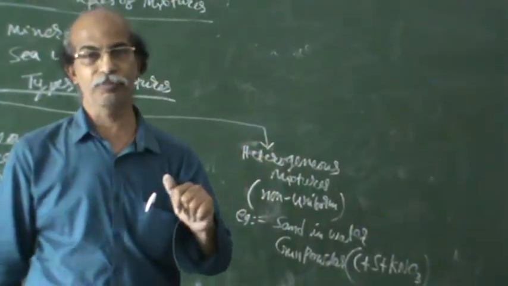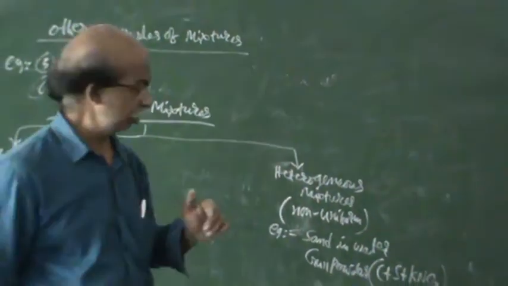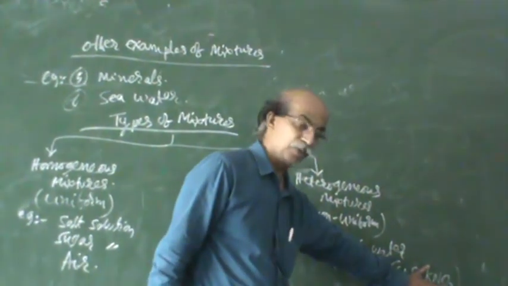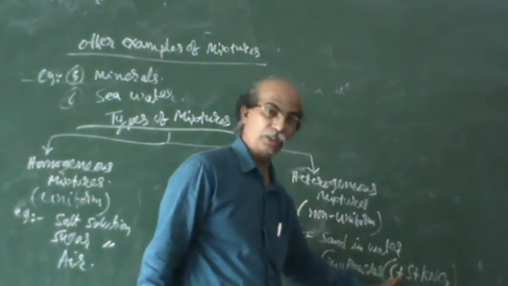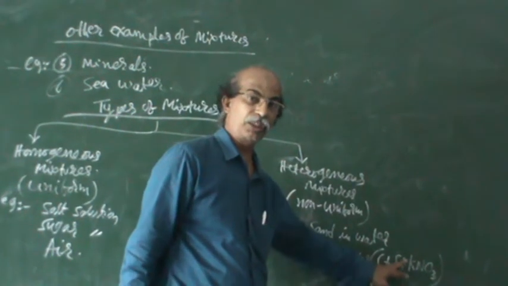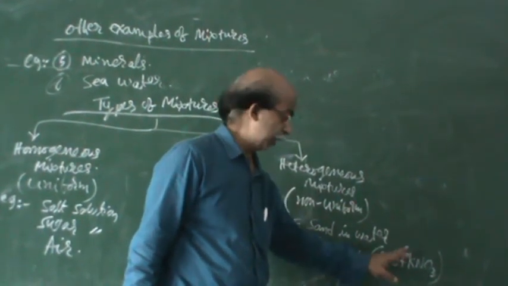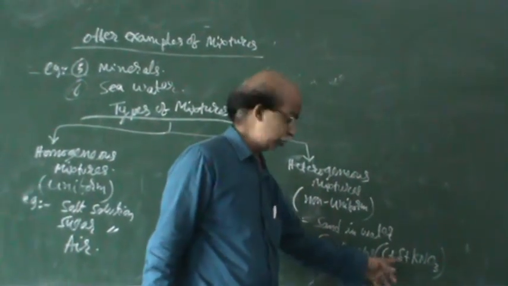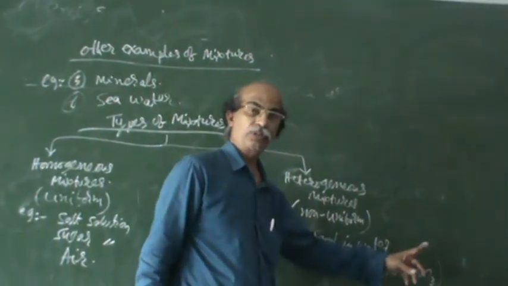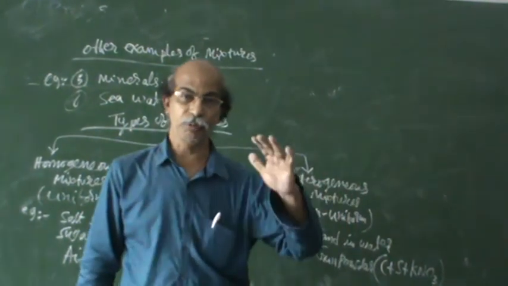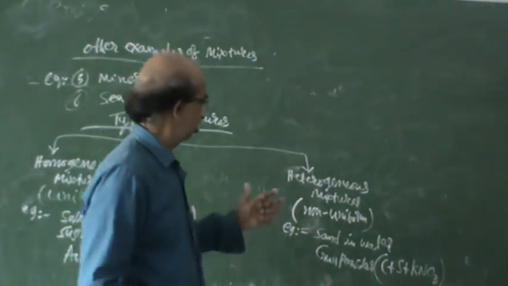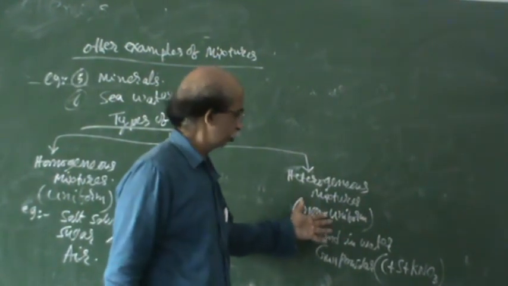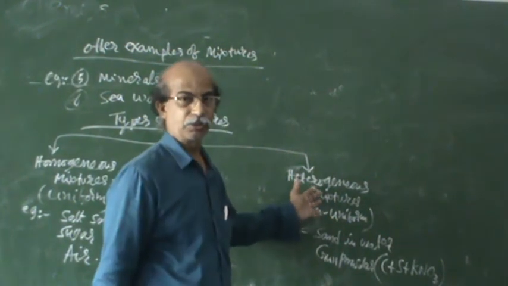Three colors are there. This is a compound, this is an element, this is an element. You can identify them because it is black, yellow, and white. Some difference is there. That is why it is called non-uniform, which is nothing but heterogeneous.